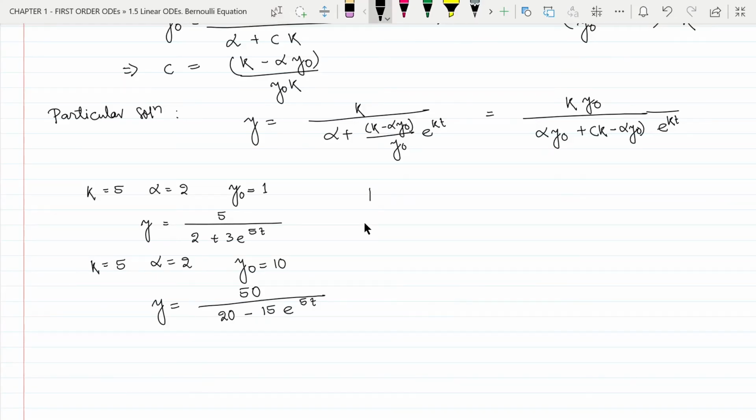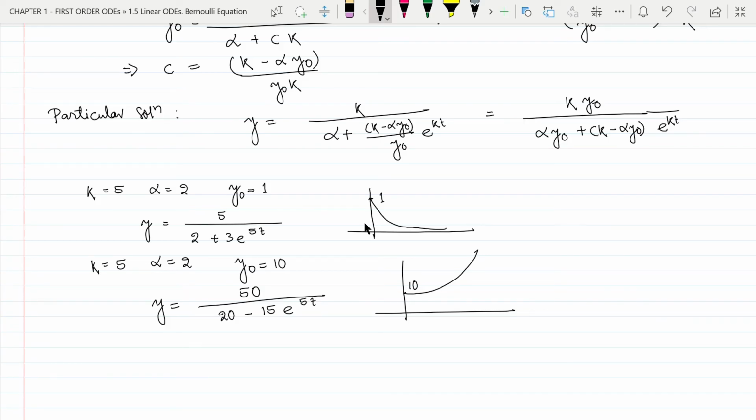So we have seen that in the first case, with increase of time the graph decreased and went towards 0 when the initial population was 1, and in the second case, with the same value of k and alpha, with an initial population of 10 the graph increased. That means the population increased.